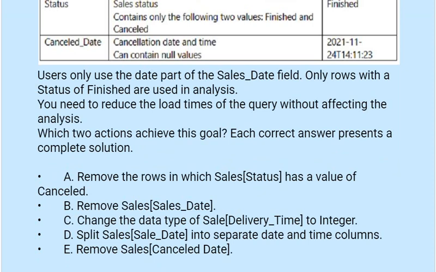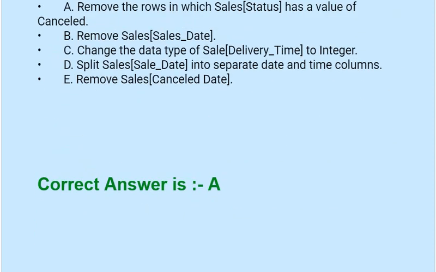Option A, remove the rows in which cells[status] has a value of cancelled. Option B, remove cells[cells_date]. Option C, change the data type of cells[delivery_time] to integer. Option D, split cells[cell_date] into separate date and time columns. Option E, remove cells[cancelled date]. Correct answer is option A.